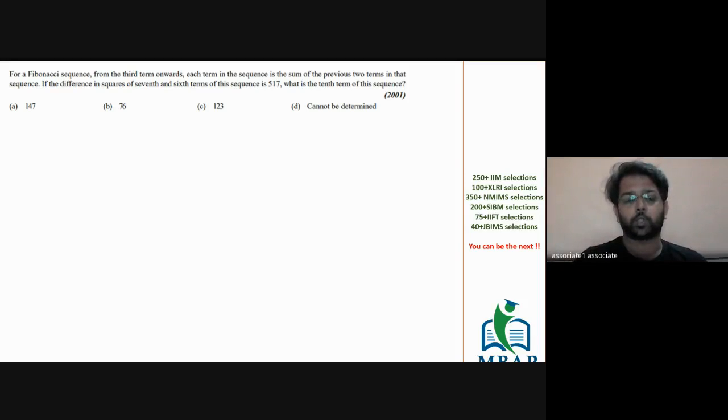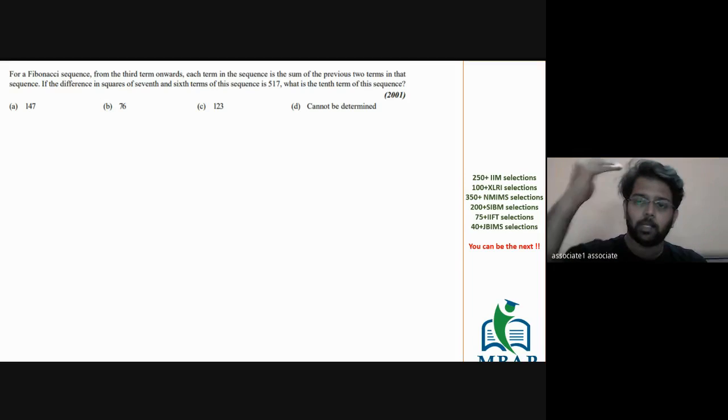The hint is you start from the 7th and the 6th term only. Don't start from the first term, second term. Some people solve the question by assuming the first term is x, second term is y, third term is x plus y, fourth is x plus 2y, then 2x plus 3y, and like this they go on. You don't have to start from there.